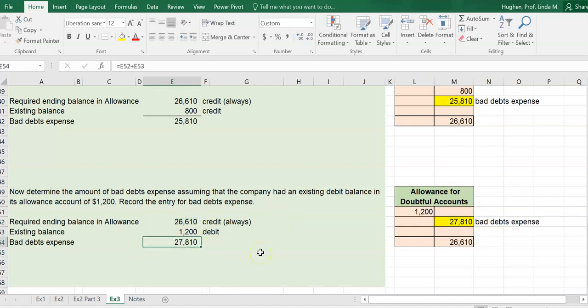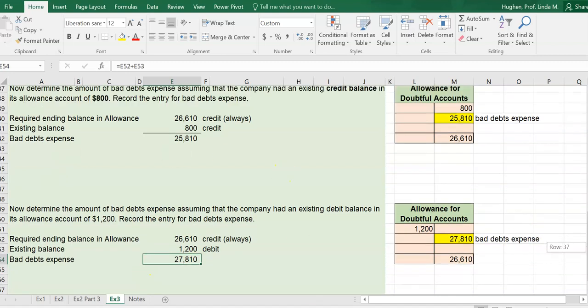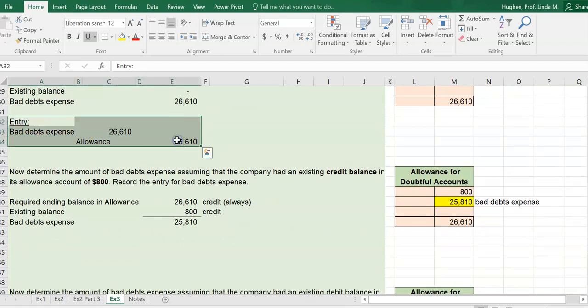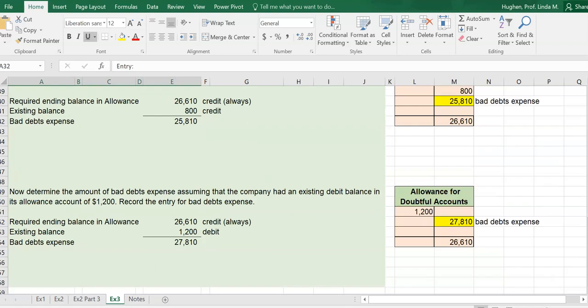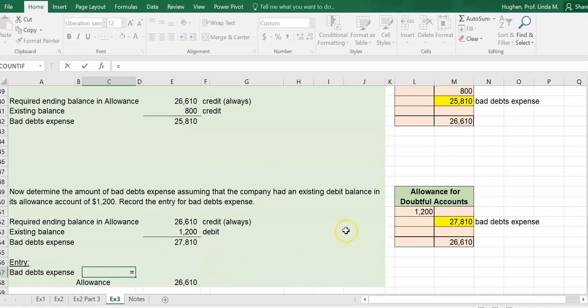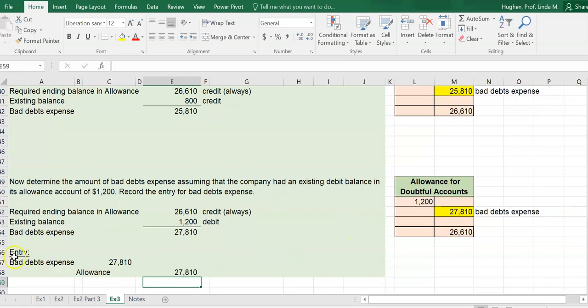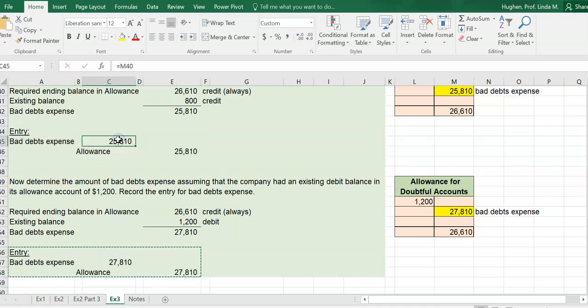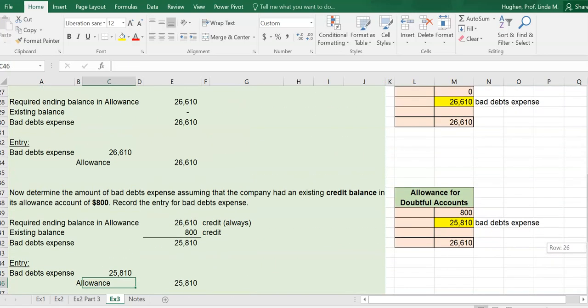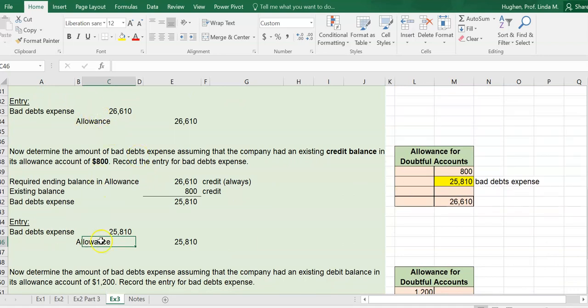Okay, so bad debts expense is 27,810. We see that's more than, oh, I forgot to do my bad debts expense entry in the last example. So let me continue here and then I'll go back. So bad debts expense is going to be the 27,810. The accounts never change for our entry. It's always a debit to bad debts expense and a credit to allowance. Now let me go back. I forgot to do the entry in the last account. The bad debts expense entry is going to be 25,810.